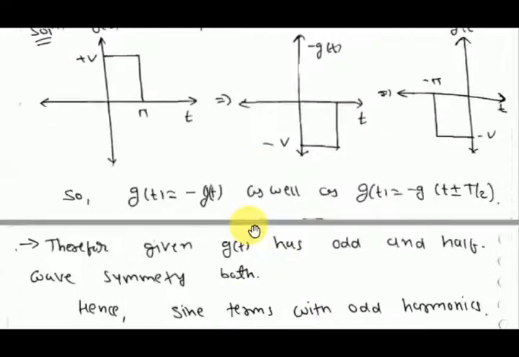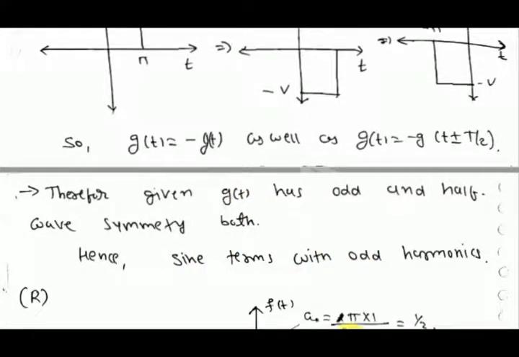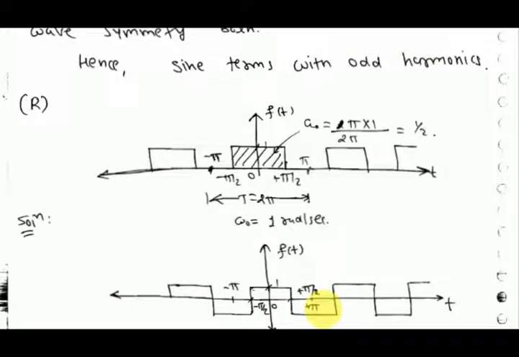Only sine terms with odd harmonics will be present. Here I have written: sine terms with odd harmonics will be present. Another problem is there, it is even. Here half wave symmetry is hidden. It is even symmetry, but half wave symmetry is hidden.